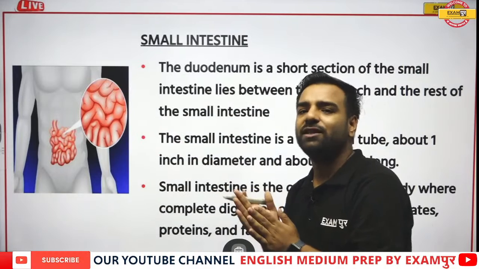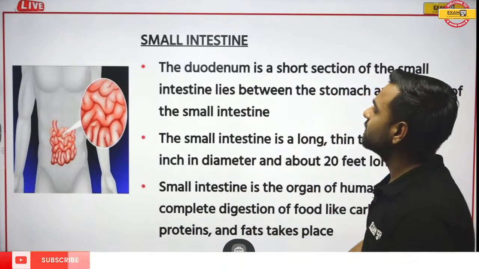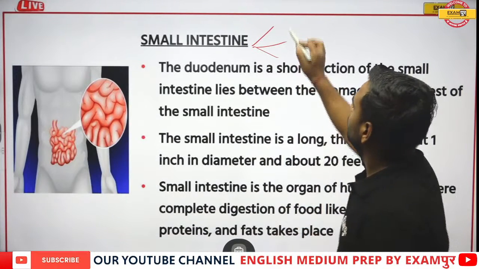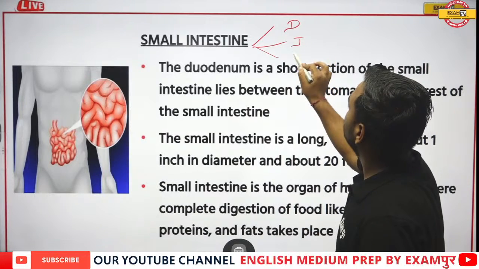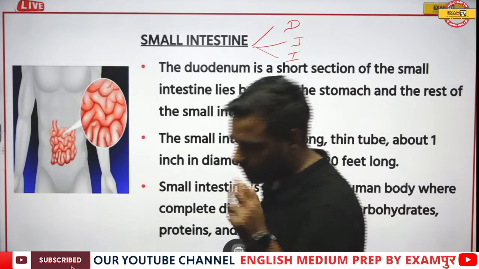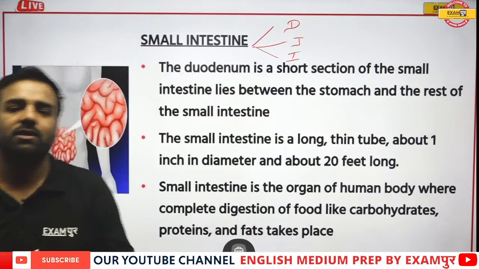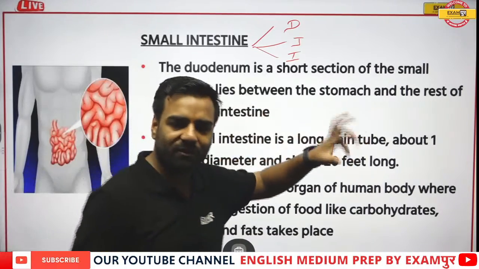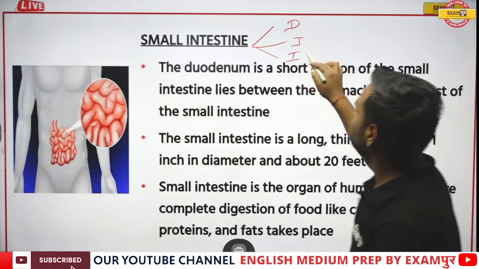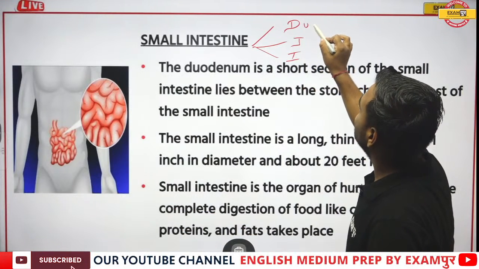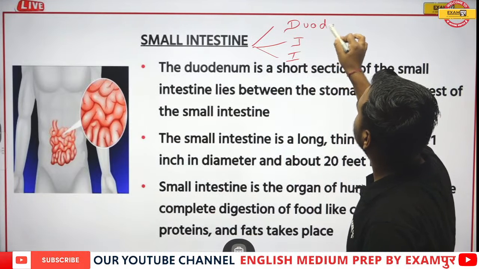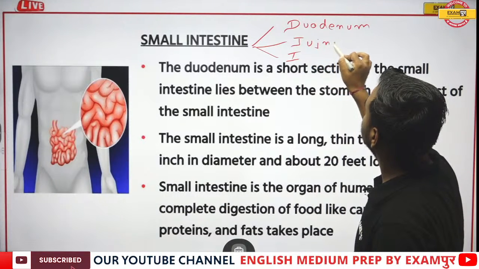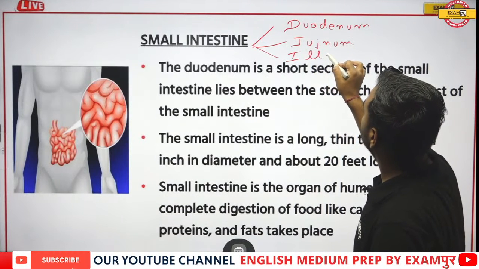Now, what's cool about this small intestine? Let's have a look. Small intestine. Here, actually 3 structures are there. Which ones? There's a duodenum, there's a jejunum, and there is ileum. Now, here, it reminds me of a song. There is a song. You must have listened. Which one? DJ वाले बाबू मेरा गाना चला दो. Have you listened to that? So you can say that DJ वाले बाबू मुझे ileum दिखा दो. So here D stands for what? It is duodenum. Similarly, here J stands for what? Jejunum. And I stands for ileum.